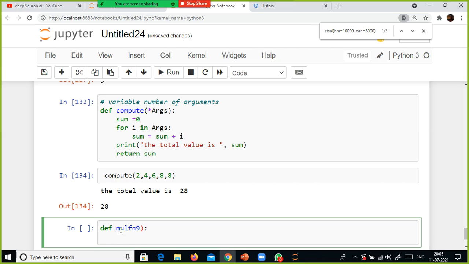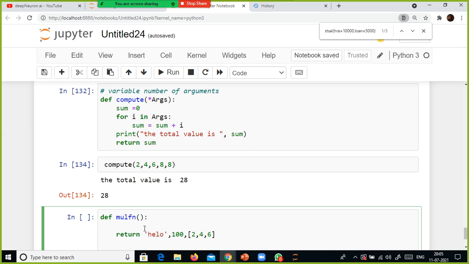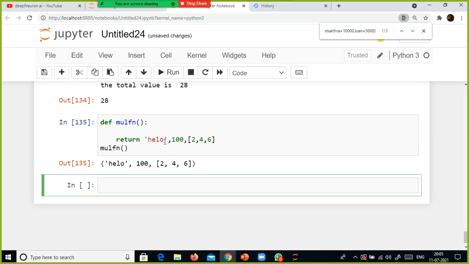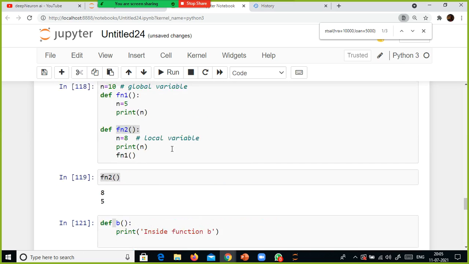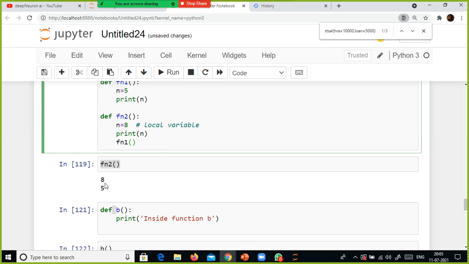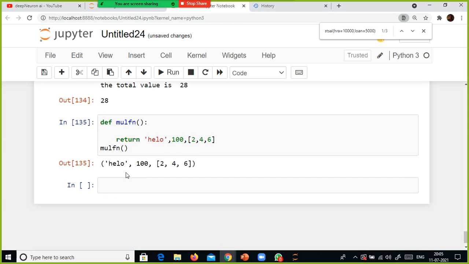So you can use this one, return a list. A list can return more than one value also, right? Using a list you can return more than one value, or for example return hello, comma, you can say some scalar value 100, and a list also 2, 4, 6. If I call the mul function, I can return more than one value from a function. So far I have been showing you, look here, right? In this case it returns only one value, but you can return more than one value also.